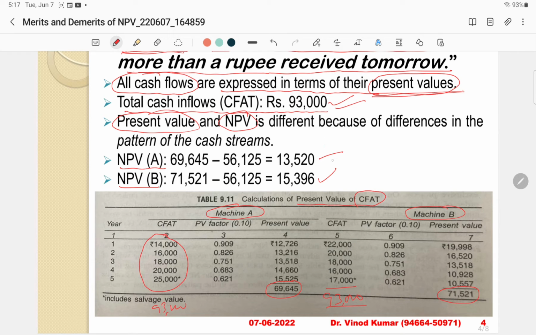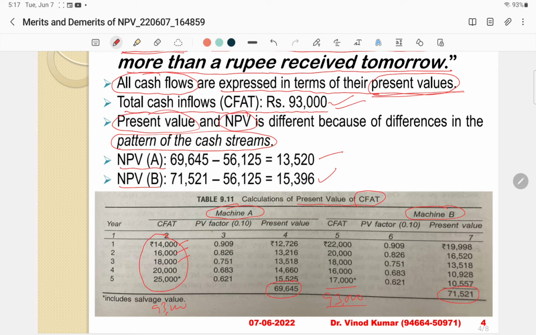The difference arises because of pattern of the cash flow streams. So what is the pattern of the cash flow stream? In case of machine A, in the earlier years, cash inflows are less. In the later years, cash inflows are more.